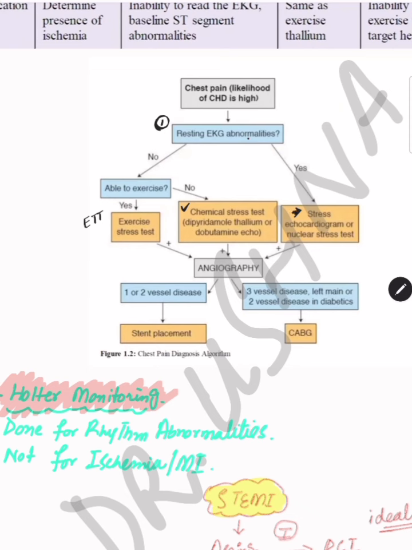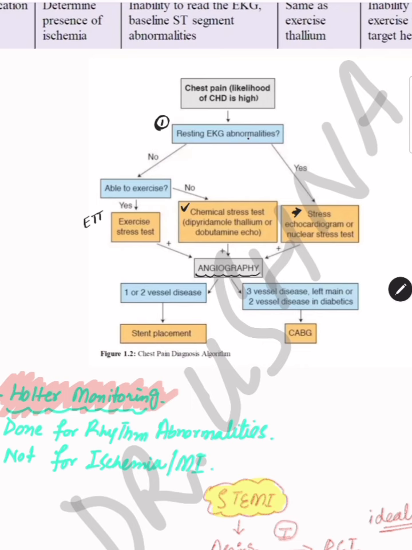Again, we will revise it. If a patient comes to you, first of all, you will do ECG. If the ECG is normal, you will do ETT if the pain is very typical. If the ECG has some abnormality that is not fitting into the category of ACS, then you will do stress echo or thallium. If the stress echo comes to be positive, or ETT comes to be positive, or your dobutamine stress echo comes to be positive, then definitely you are going towards the angiography.